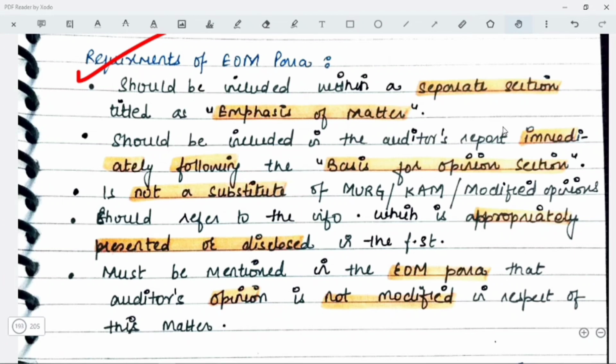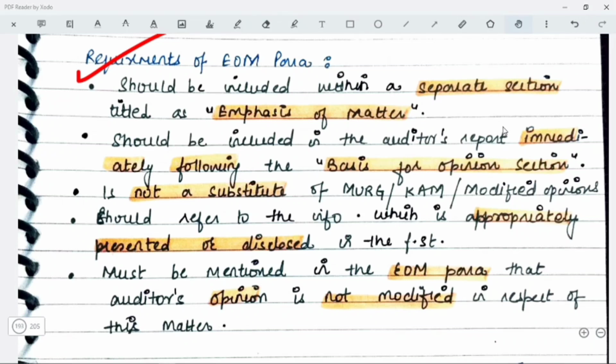Okay. It should refer to the information which is appropriately presented or disclosed in the financial statement, because you are saying कि ये information अच्छे से appropriately disclosed है, presented है, but still we think that it is fundamental to the user's understanding. That is why we are disclosing it over here. ठीक है, तो आपको mention भी करना पड़ेगा कि कहाँ पर वो disclosed है in your EOM para. EOM para के अंदर you are going to mention that this particular information which we are referring to over here is being presented in the financial statements at so and so place. Okay. Must be mentioned in the EOM para that the auditor's opinion is not at all modified in respect of this particular matter. You have to clearly state this.